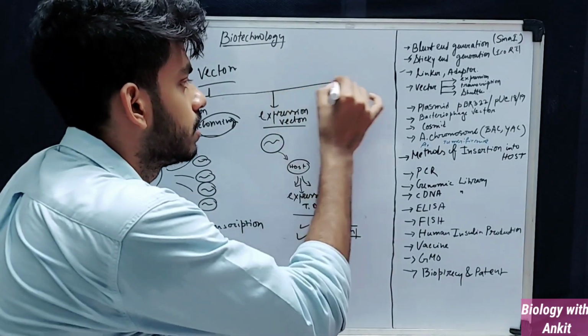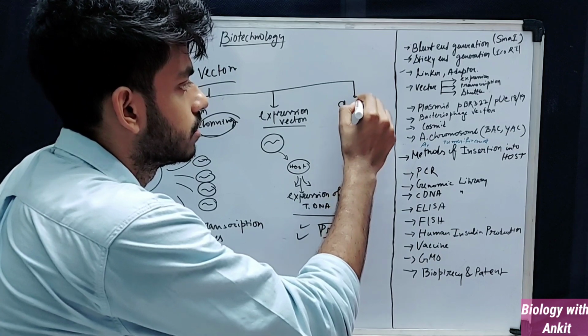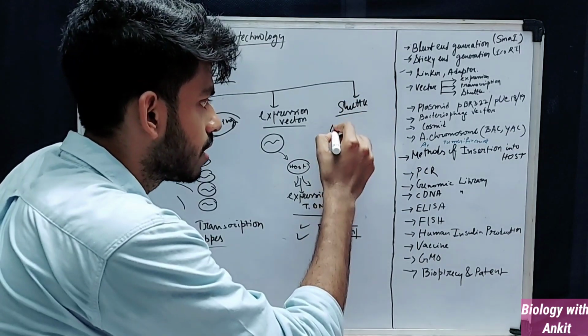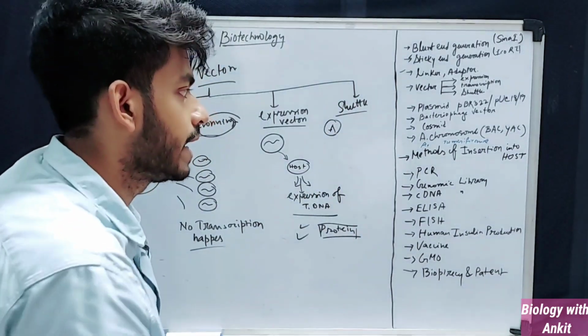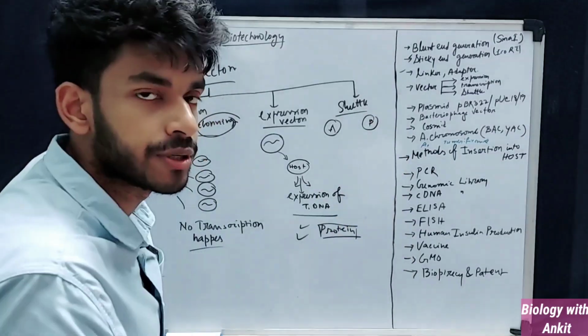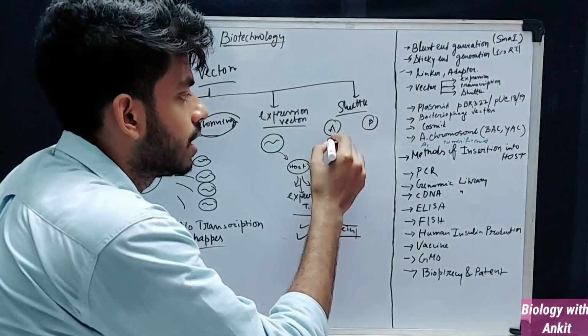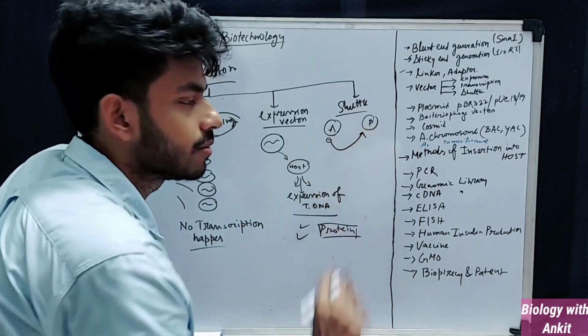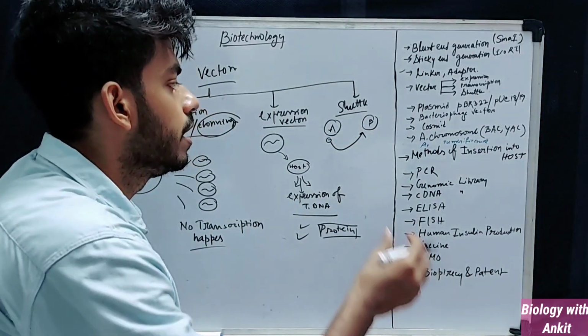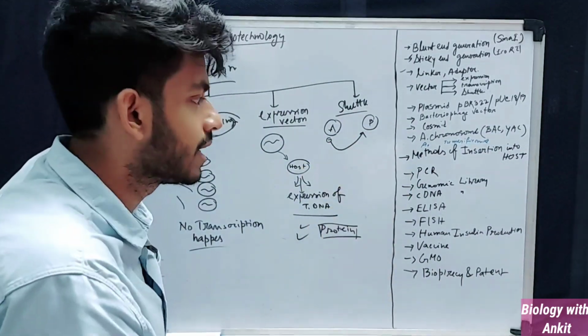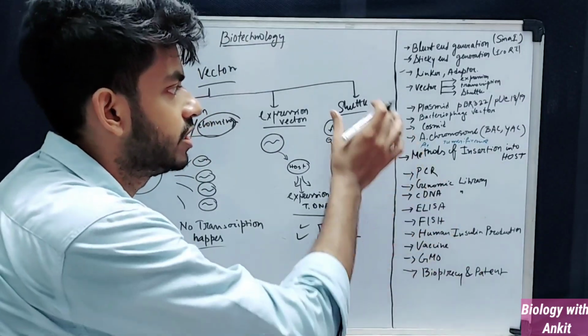So these are the classifications. Also there is another type of vector called shuttle vectors. Suppose this is an organism of species A and this is another organism of species B, and you want to transfer your target gene from this species to another species. So the interspecies exchange of the target DNA molecule is done by shuttle vectors.